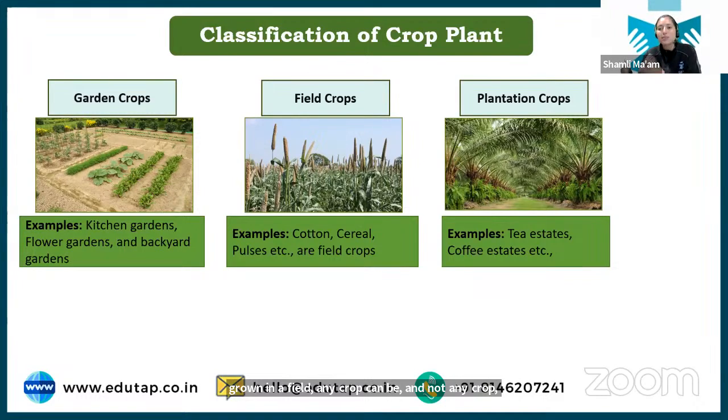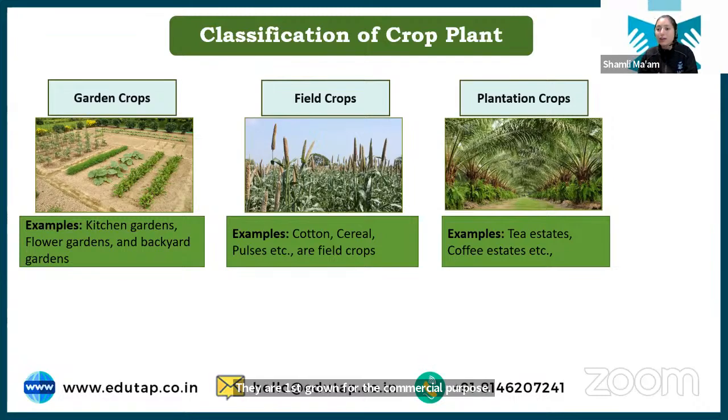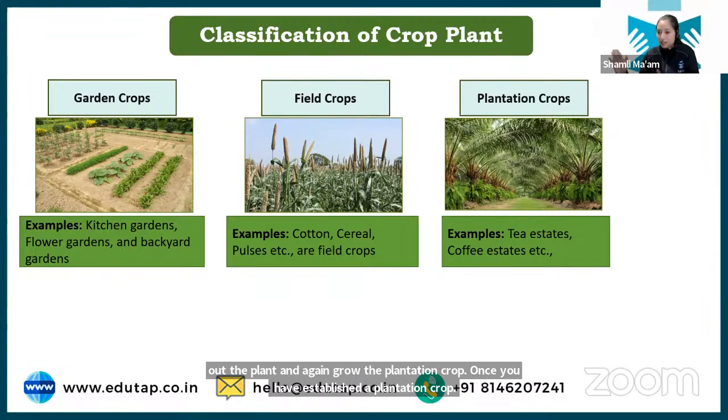The plantation crops are specific crops. Now plantation crops include your coconut, tea, coffee, rubber. These are plantation crops. Now plantation crops are different because they are first grown for commercial purposes. They are perennial in nature. Once you have established a plantation region, you cannot renew it all the time. You cannot just pluck out the plant every year and again grow the plantation crop. Once you have established a plantation crop, that will last for years, right?